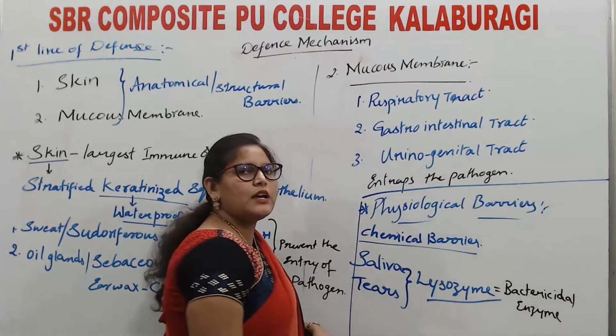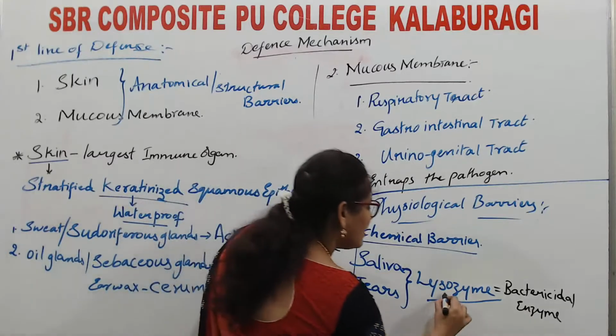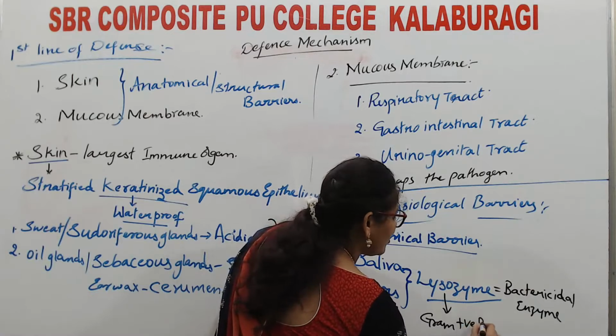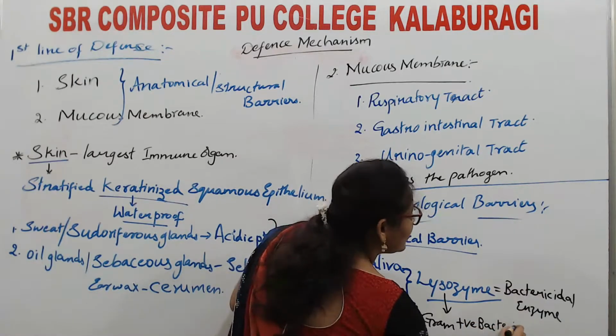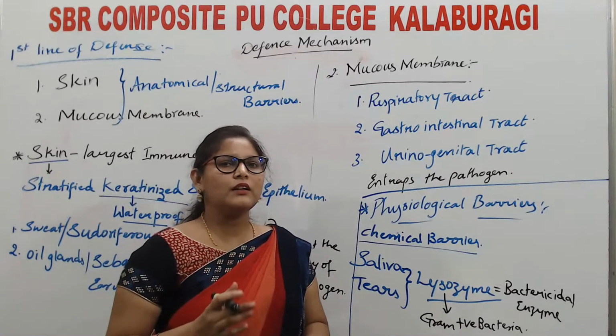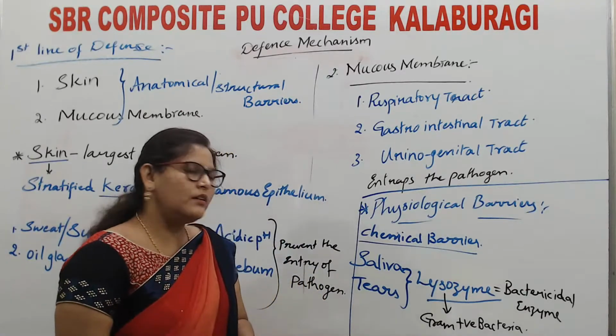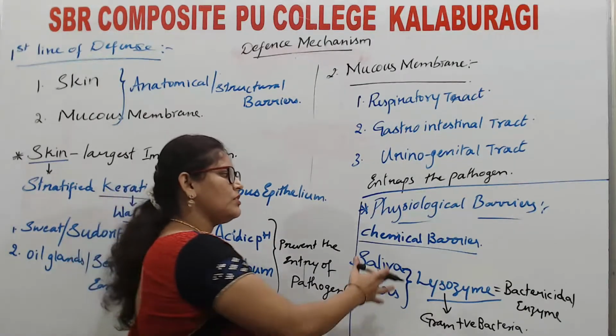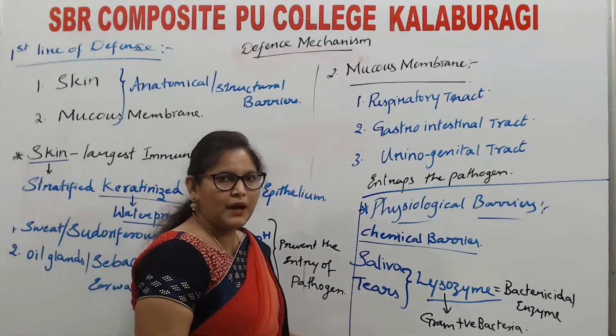And this lysozyme mostly acts upon gram-positive bacteria. If any bacteria enters the saliva or the tears, it will break down the cell wall of the bacteria and prevent the entry of pathogens. So these are chemical barriers.